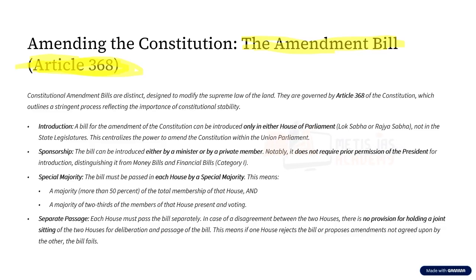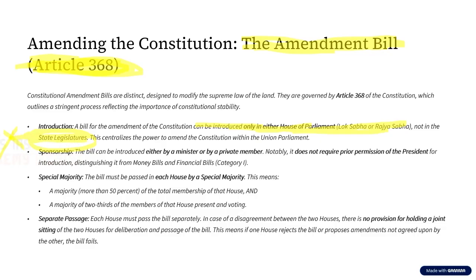Now, where can this constitutional amendment bill be introduced? It can be introduced in either house of the Parliament, that is in Lok Sabha or Rajya Sabha, but not in the state legislatures. This is understandable because the amending power of the constitution cannot be given to the state legislatures, because it is a very important thing and it requires the approval of Parliament. So it can be introduced only in Lok Sabha or in Rajya Sabha.